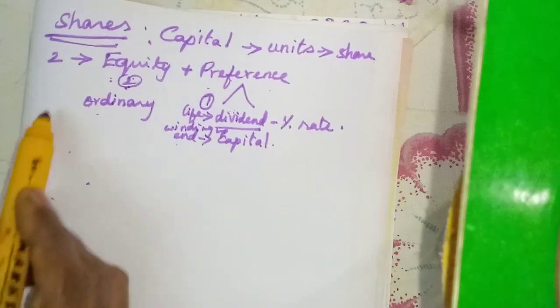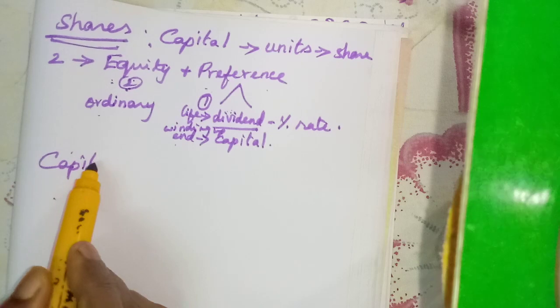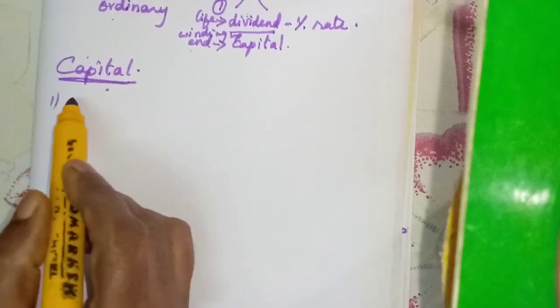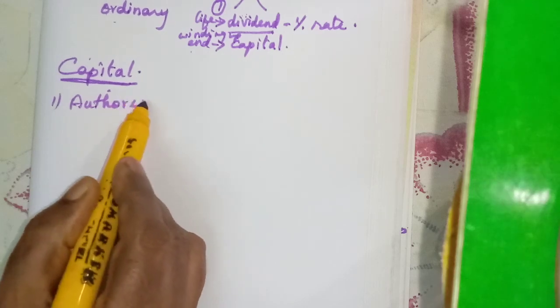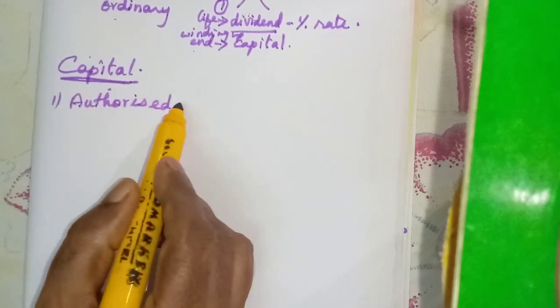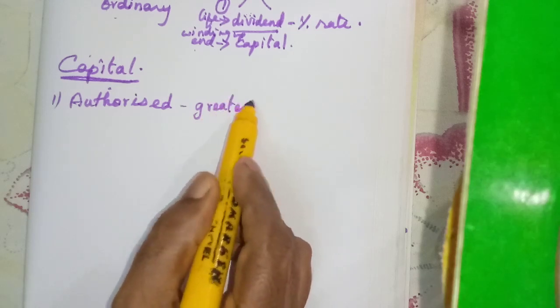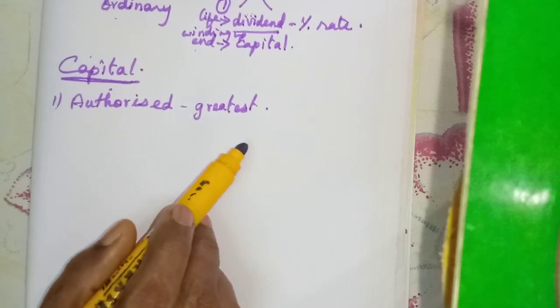Again we are going to learn about capital. There are many kinds of capital, and you should know them. First one, authorized capital. That is the greatest capital, the largest amount. Why is it called authorized capital?